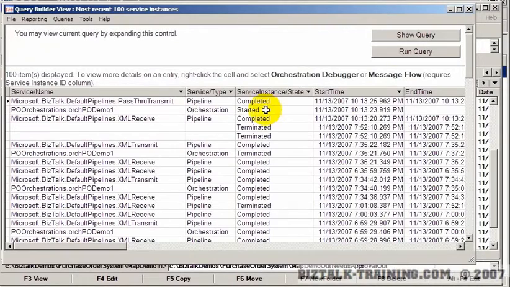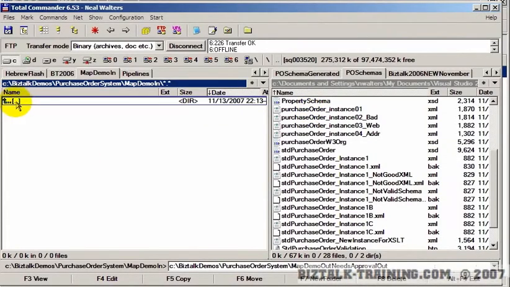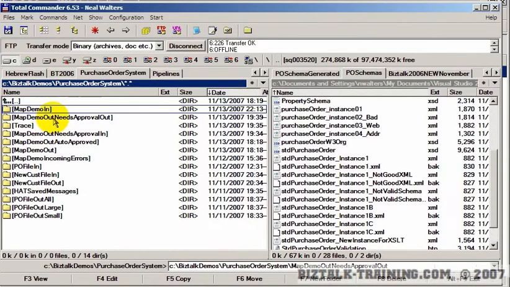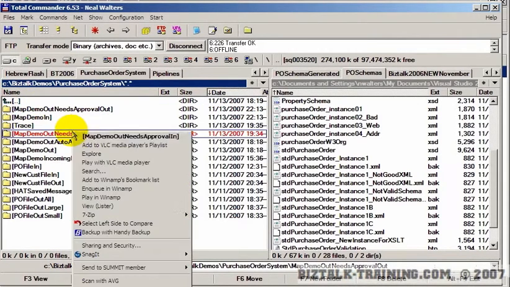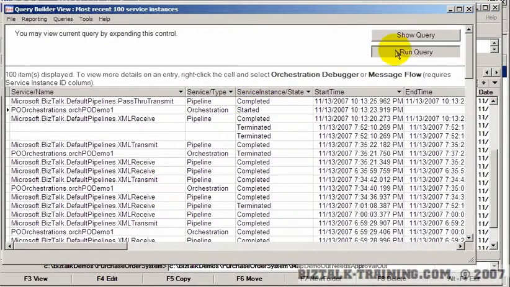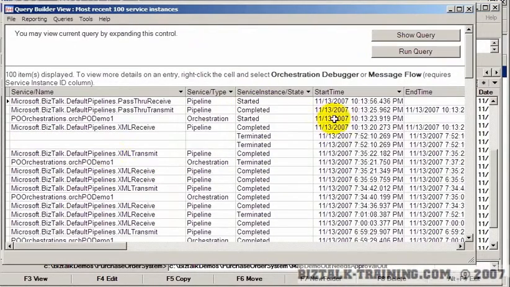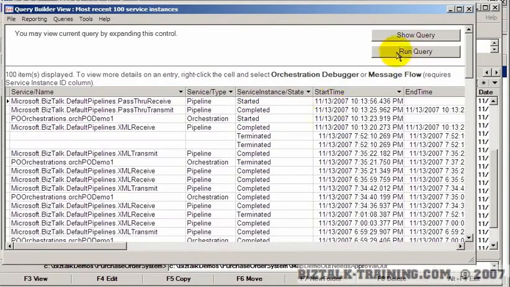you notice that this orchestration started but not finished, and the reason it hasn't finished again is our file drop, I believe. So we got to go to approval out, and we have to cut and paste this file to approval in, and then we come back here and refresh, and you can see that we still are hung here somewhere, because we still have a started, not finished.